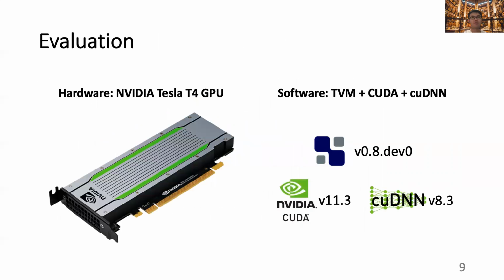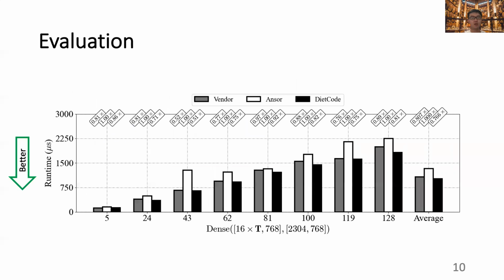To test the effectiveness of DietCode, we evaluate on a hardware platform equipped with an NVIDIA Tesla T4 GPU, CUDA 11.3 and cuDNN 8.3. We use DietCode to auto-schedule the dense layers extracted from the BERT model, which is a state-of-the-art language modeling application. The sequence length that we use is uniformly sampled within the range from 1 to 128.